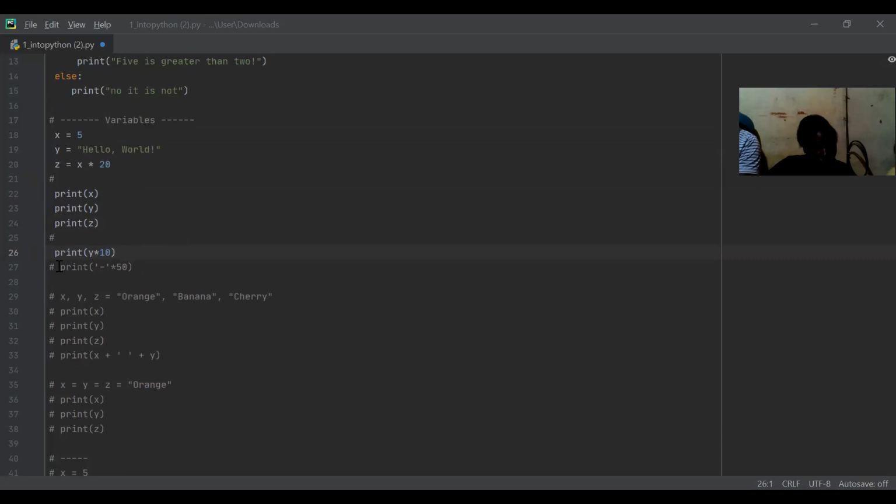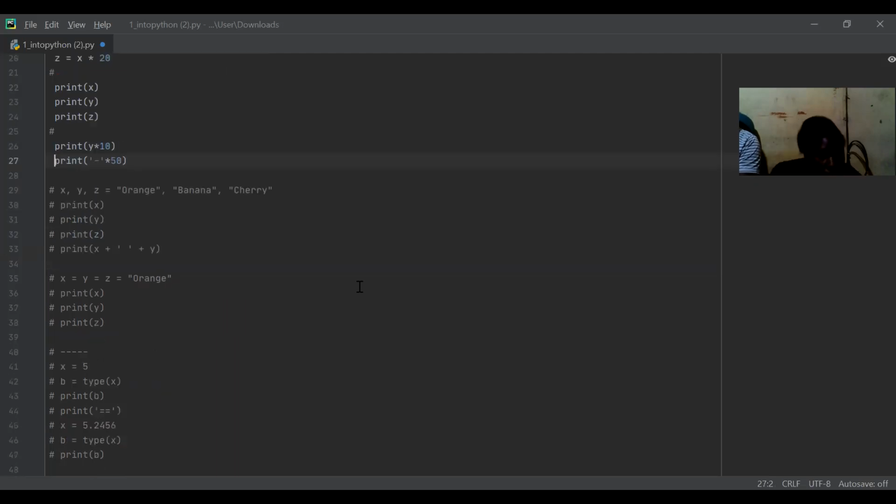Now, let us use another example. Let's say I want to print this letter, but 50 times. So instead of writing this letter 50 times, I just write this letter and multiply it by 50, all right?